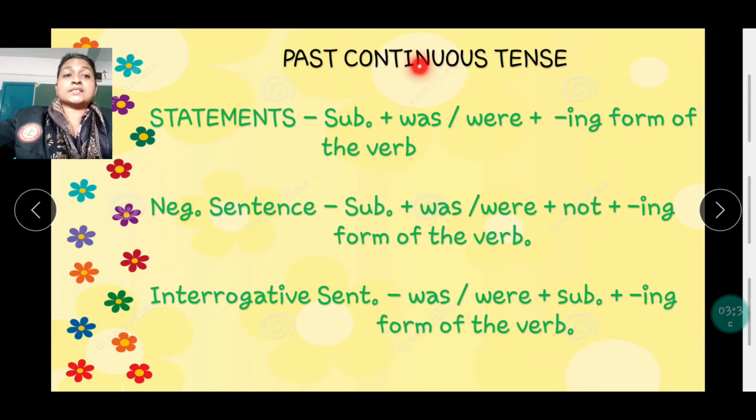Past continuous tense. Continuous means ing, the things which are going on, the action that is going on. So the statement can be written as subject plus was or were plus ing form of the verb. Was is for singular subject, were is used for plural subject. Negative sentence: subject plus was or were plus not plus ing form of the verb. An interrogative, that is a question sentence, can be written as was or were plus subject plus ing form of the verb.